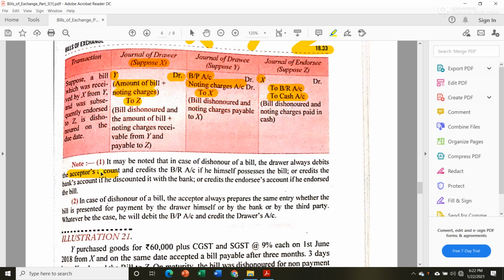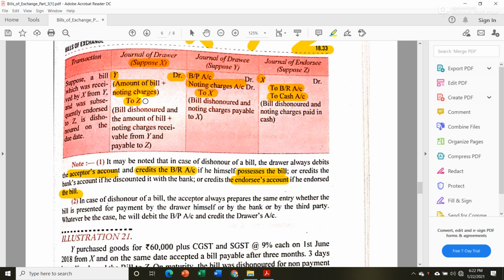Okay, that is why he debits the acceptor's account, and he always credits bill receivable account if he himself possessed the bill. Okay, or credits the bank's account if he discounted it with the bank, or credits the endorsee's account if he endorsed the bill. Suppose in this situation you saw that our drawer credited Z's account because he endorsed it to Z. If he would have kept that bill with himself till the date of maturity, then he would have credited bill receivable account. Okay, and if he would have discounted the bill with the bank, then he would have credited the bank's account.